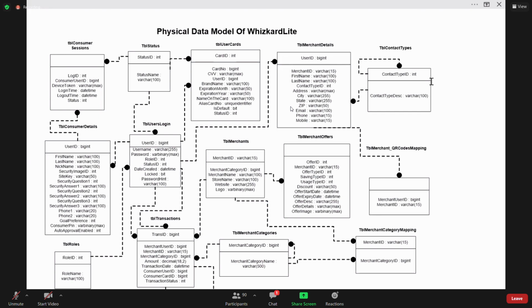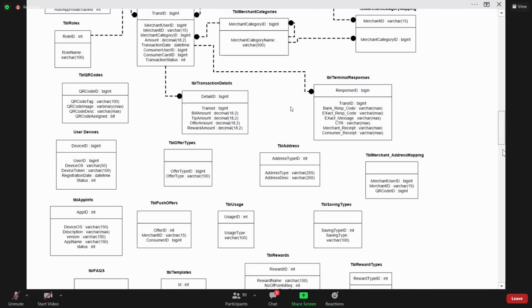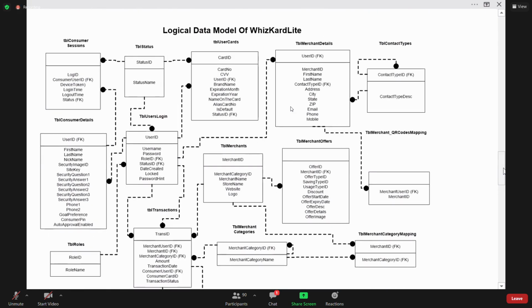Once this is also reviewed and final, our team will prepare a logical model. In the logical model, our team has to identify the relationships between the modules. Is any relation required between modules? Is one module related to another module? All the relationships are identified in the logical model.